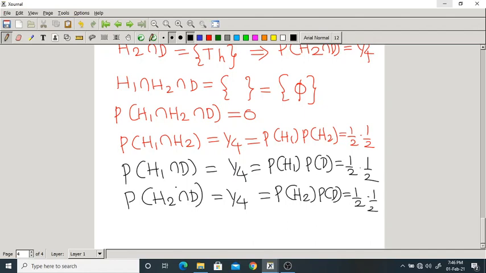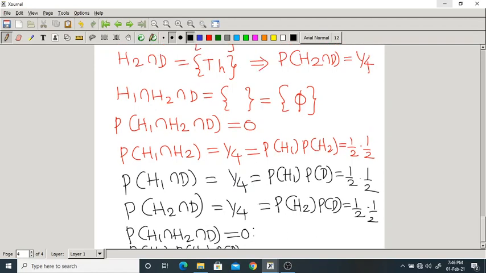But finally, what I can say is probability of H1 intersection H2 intersection D is 0. But probability of H1 into probability of H2 into probability of D is not 0.